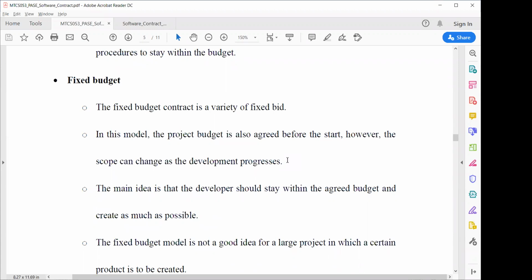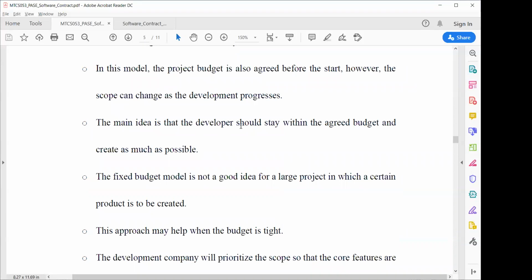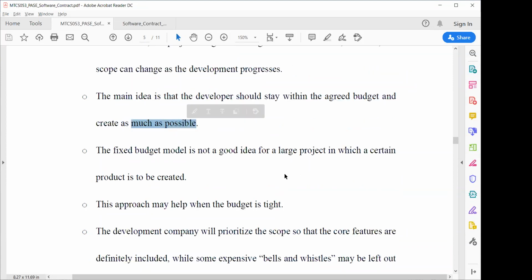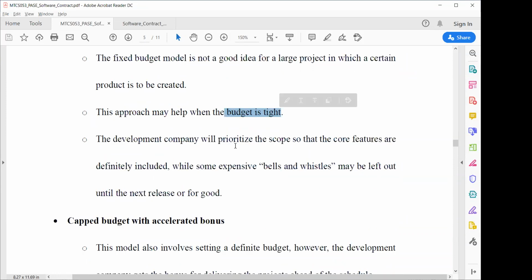Suppose after some development progress, you find out that you will require more development cost; you can mainly focus on that. The main idea is to stay within the agreed budget and create as much as possible. So the budget should not be expanded, but the features in the software can be expanded as much as possible. It is not a good idea for a large project. When the budget is tight, this is very helpful.